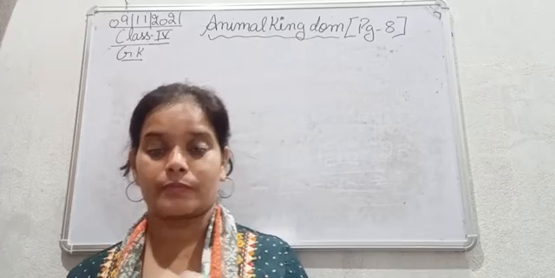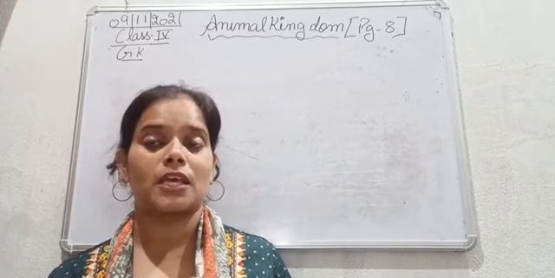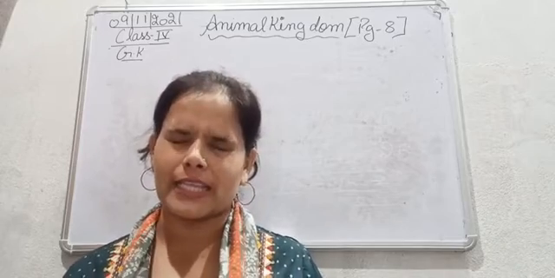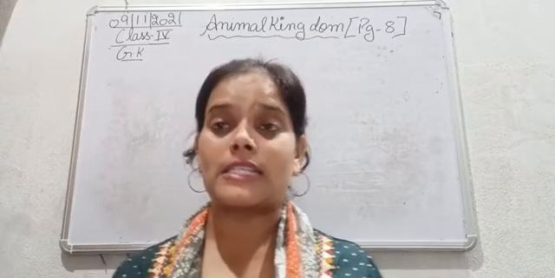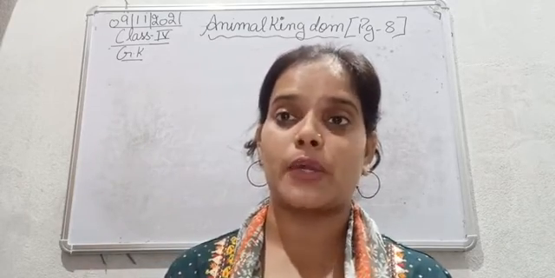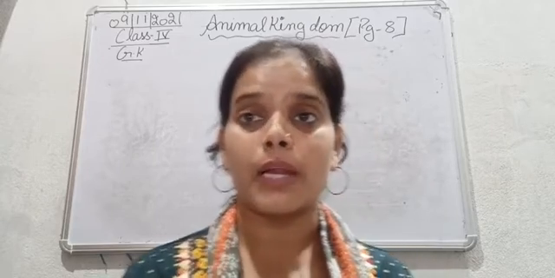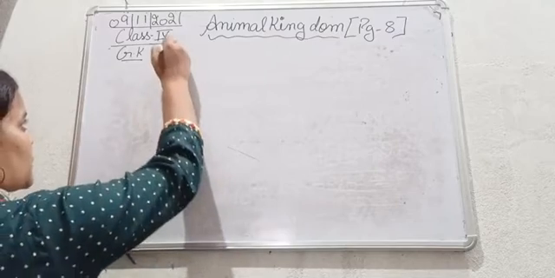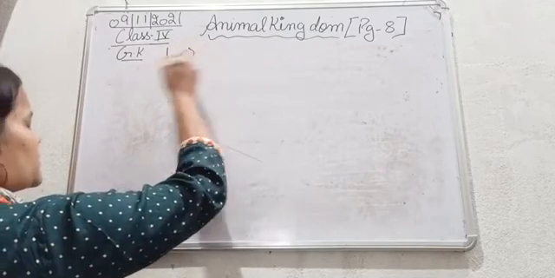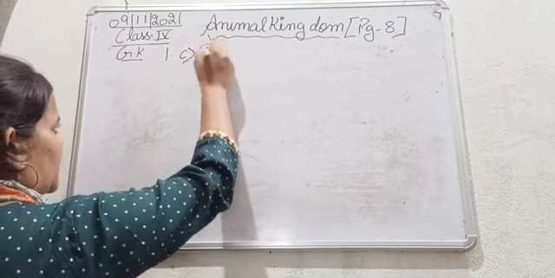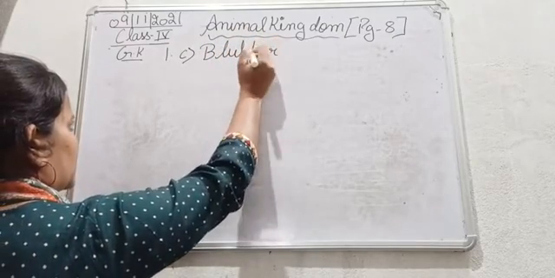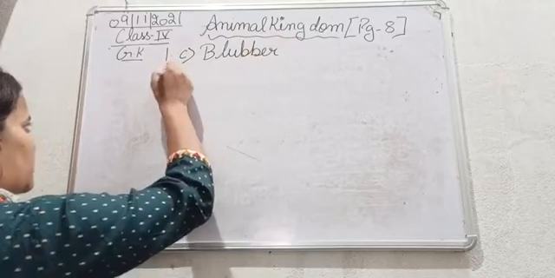So this thick layer of fat they have on their body is known as blubber. That is option C, blubber.